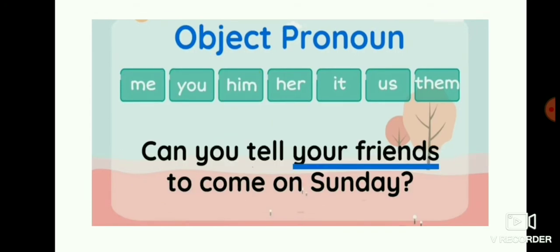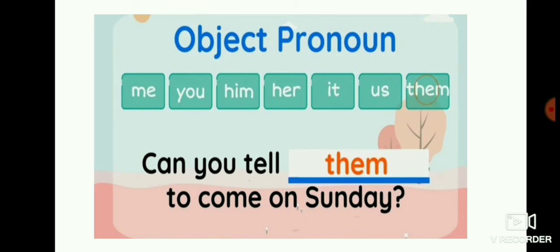See the next example. Can you tell your friends to come on Sunday? Here, your friends. So what should you write? Other two persons, they, isn't it? So for the object pronoun, you should write them. Can you tell them to come on Sunday? Okay dear, for they you should write them.